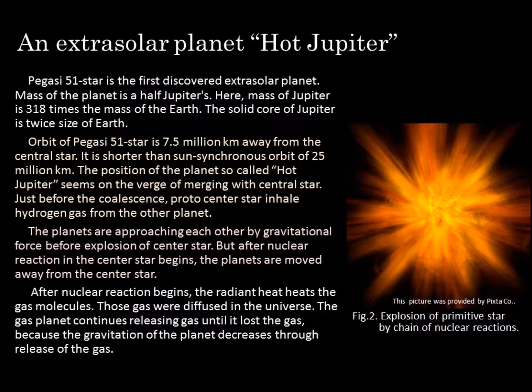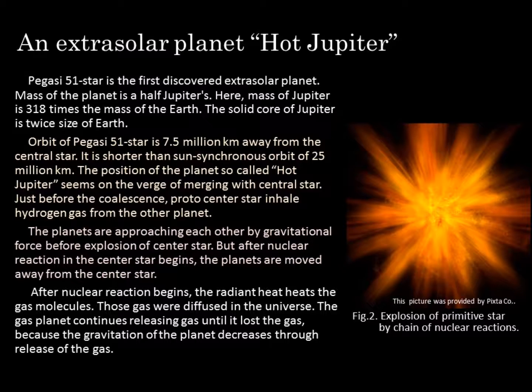An extrasolar planet, hot Jupiter. Pegasi 51 star is the first discovered extrasolar planet. Mass of the planet is half of Jupiter's. Here, mass of Jupiter is 318 times the mass of the Earth. The solid core of Jupiter is twice the size of Earth.